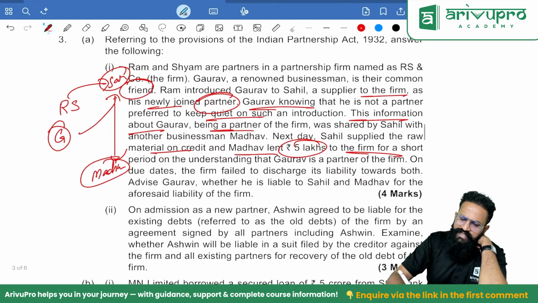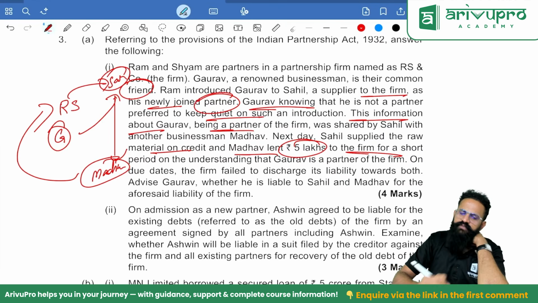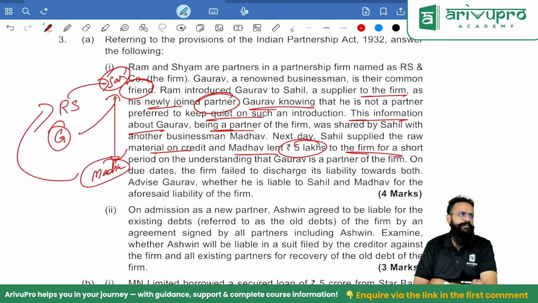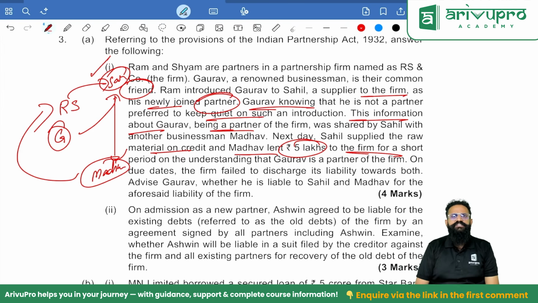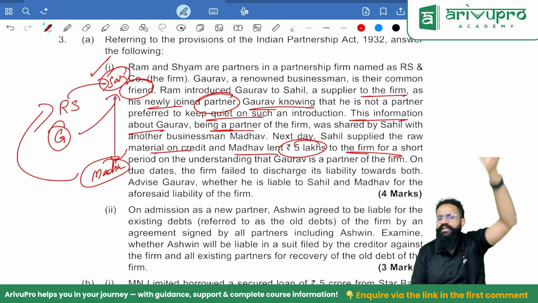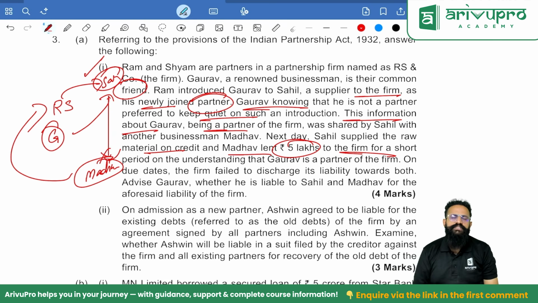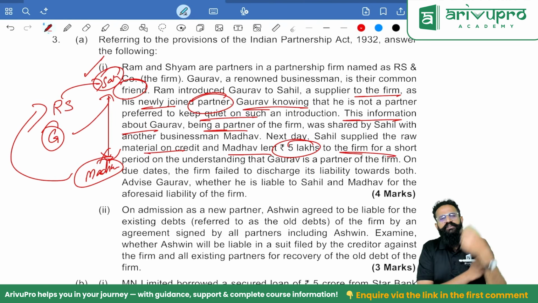So now Sahil and Madhav both have done a contract with RS. So the question is, people, simple. If something happens, is Gaurav responsible for this contract? If yes, to whom is he responsible, Sahil or Madhav also? Of course, people, wherever he had an opportunity to deny, only with them will he be personally liable, not to the party whom they have further communicated. For Madhav, I will not be liable. For Sahil, I will be liable. Because with Madhav, I did not behave in any way. Sahil was the person who told, not me.